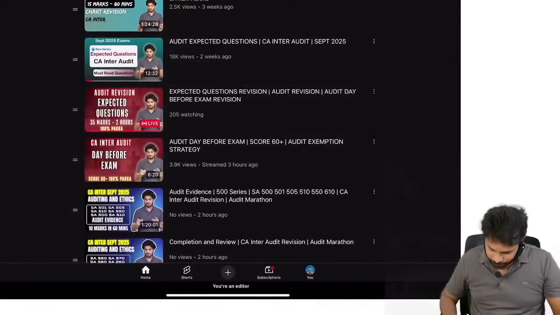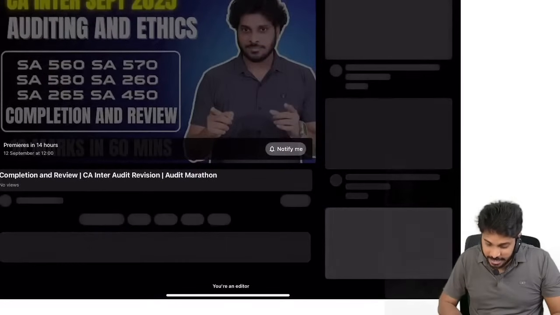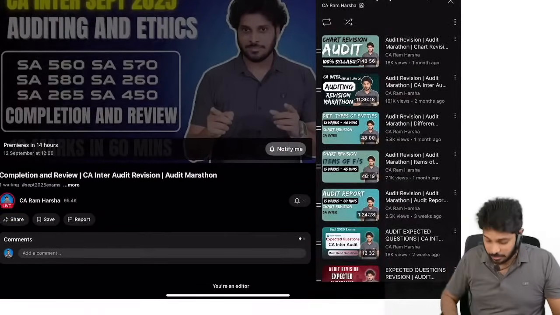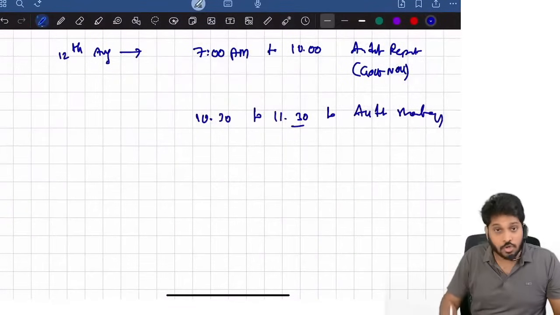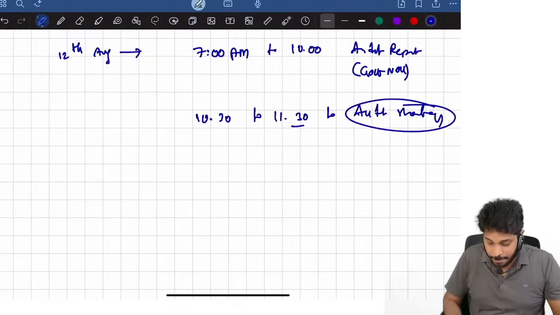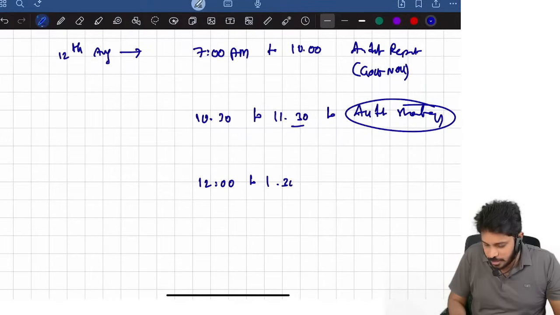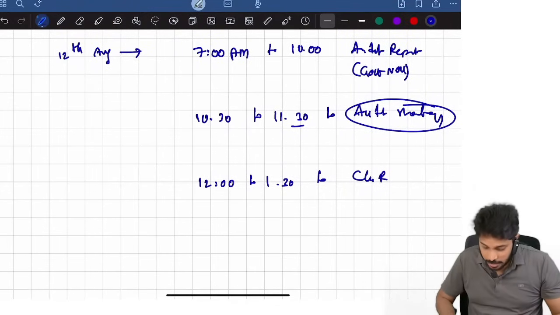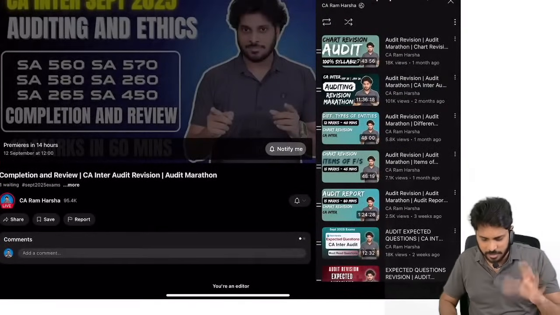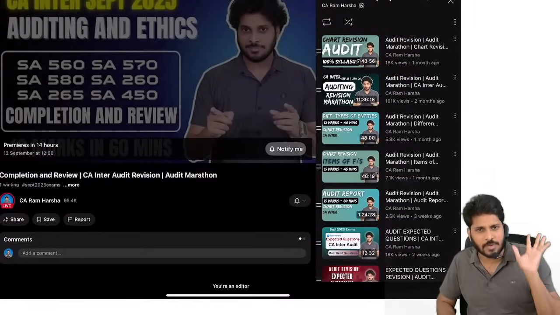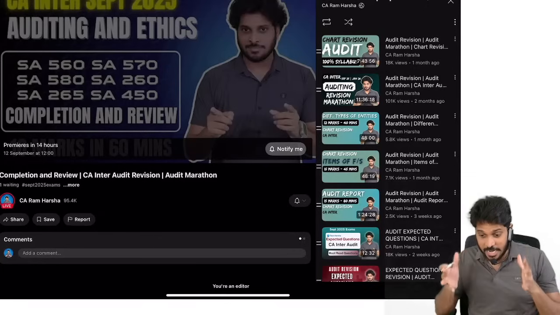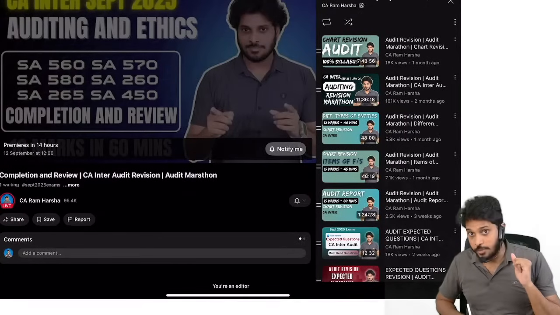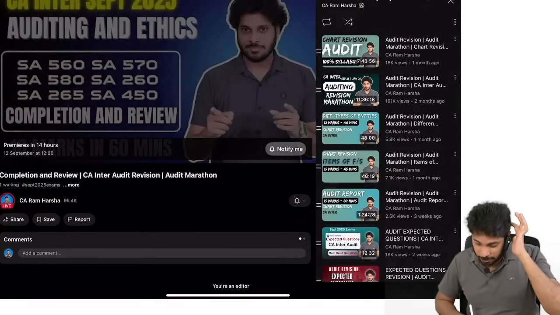After that, the completion and review topic revision will start at 12 o'clock, because 11:30 to 12 you revise the audit strategy topic from the book. Then at 12 o'clock to approximately 1:30 completion and review chapter, which has 15 marks weightage. That revision will be some 1 hour 15 minutes, 1.5 hours approximately. After that, read for half an hour. By 2:15 you will complete this topic. Then take rest. Take half an hour sleep.